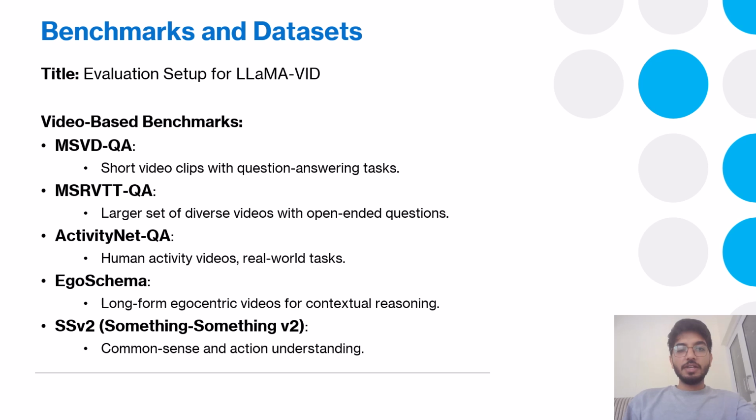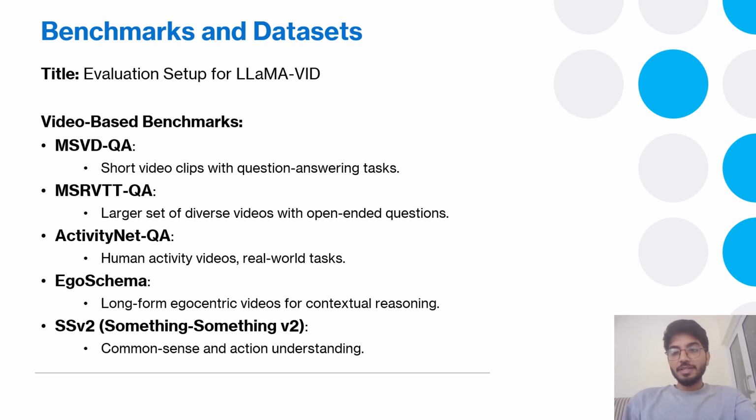As you can see, for the video-based benchmarks we have several things here like MSVD-QA, which includes short clips with a question answering task, MSRVTT-QA, which includes a large set of diverse videos with open-ended questions, and the third, ActivityNet-QA, where human activity videos like real-world tasks have to be analyzed. EgoSchema comprises long-form egocentric videos for contextual reasoning, to understand how well the model can understand the context of the video.